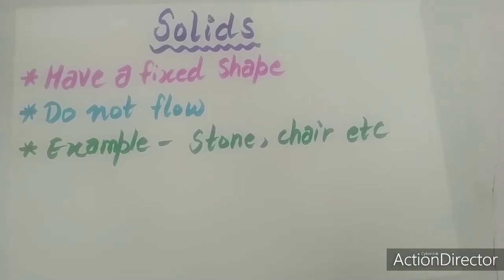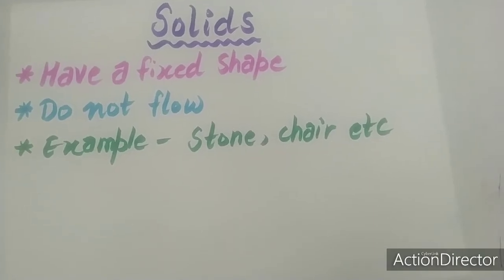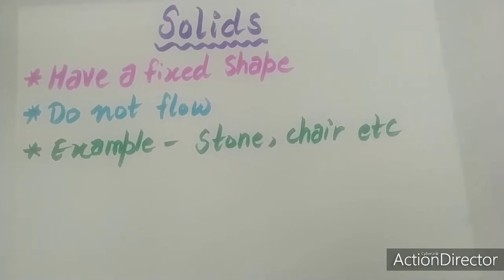And another property of solids is that they do not flow. Can this solid bottle flow? No. It is not possible for it to flow. So solids do not change their shape on their own and they do not flow. There are many examples of solids, like in the room you are sitting, you can see the bed, the chair, the table, even the mobile phone or the laptop you are holding is also a solid. So we can say that solids have a fixed shape. They do not flow. Some of the examples are a stone, a chair, etc.